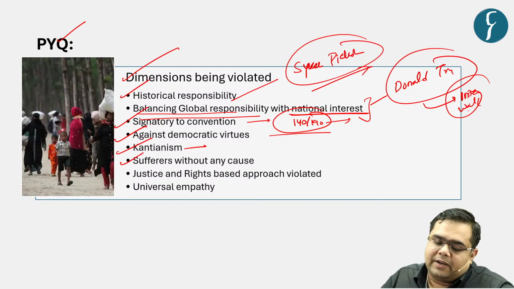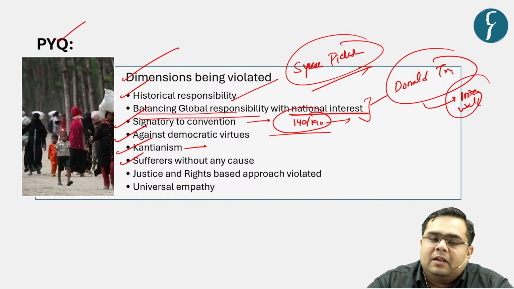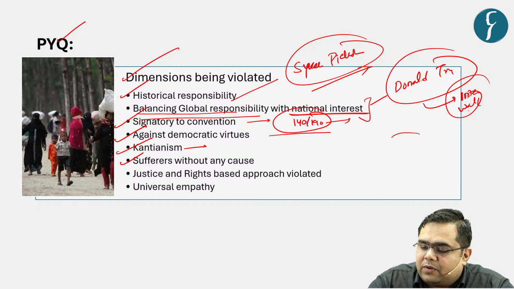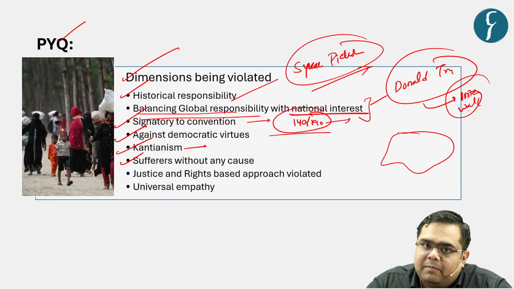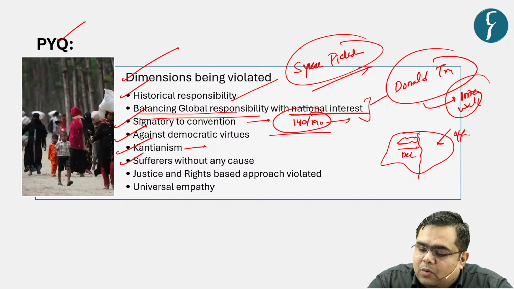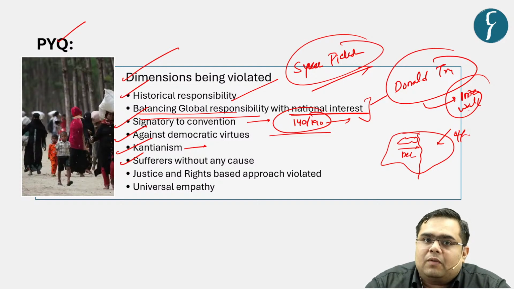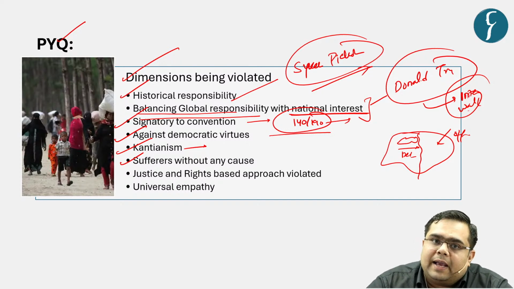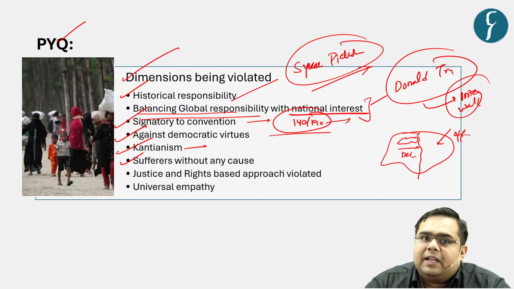Next argument is that the dimension being violated is that, let us say again, in a strife-torn country there can be many factions, right? There can be one offensive party, and then there can be a defensive party. But refugees are the ones who are not even taking part in the war, right? They are the victims of those wars, and they suffer first in the country of their origin, and next in the country where they take refuge.